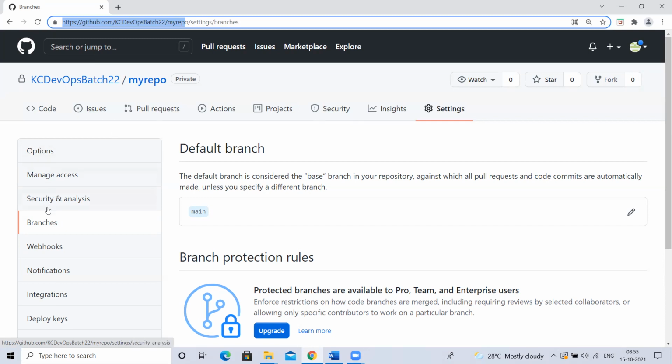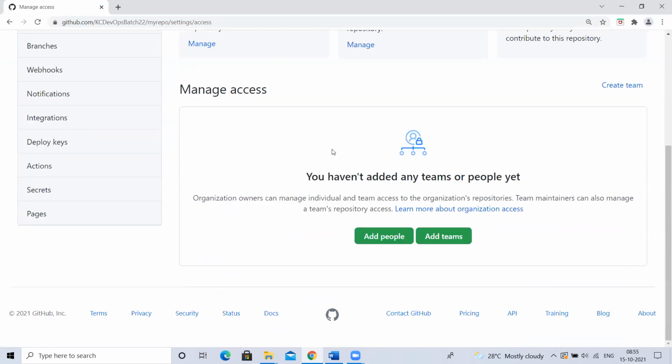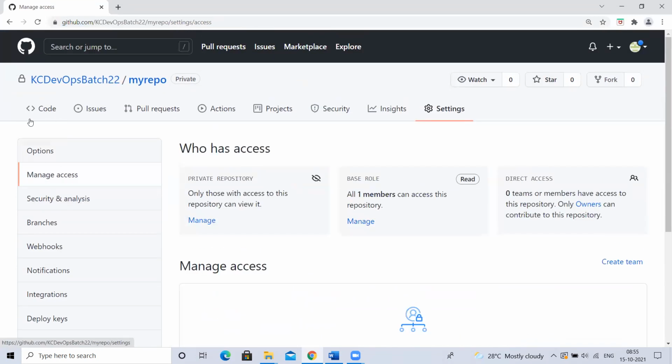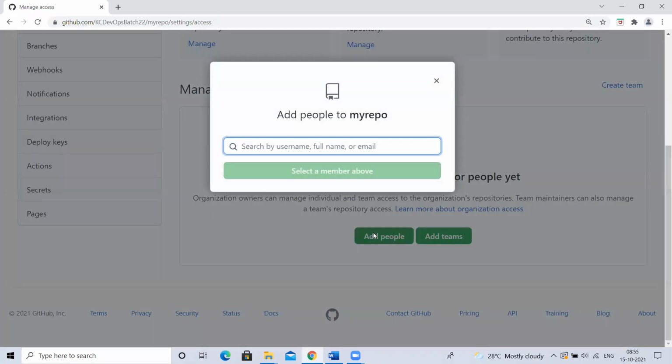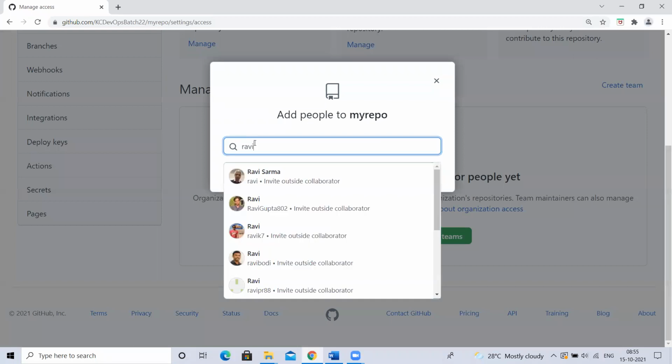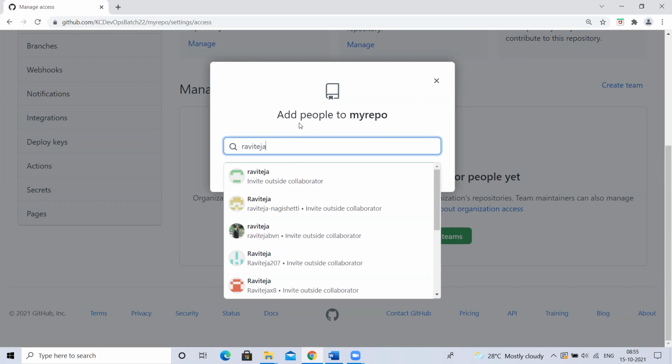So now what I have to do is go to this repository, and I'm seeing something here, manage access. Earlier it was showing as collaborators. Now they changed it to manage access. I want to add people. Let me go and add people. For example, I want to add Raviteja. For example, let me search my name only, KC Technologies.